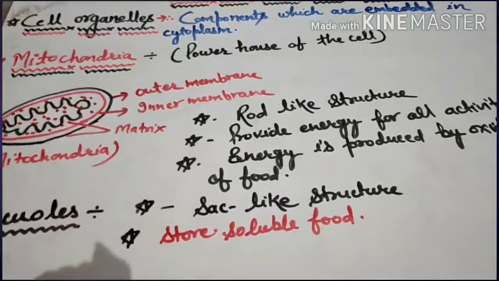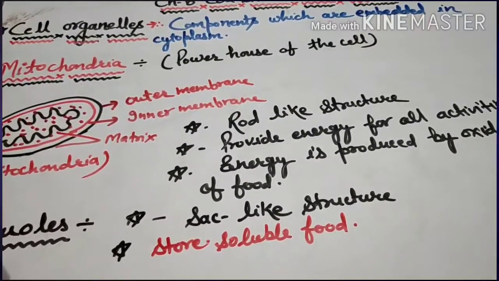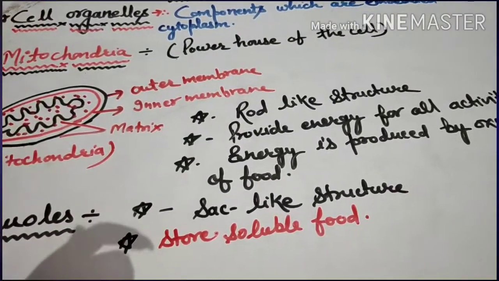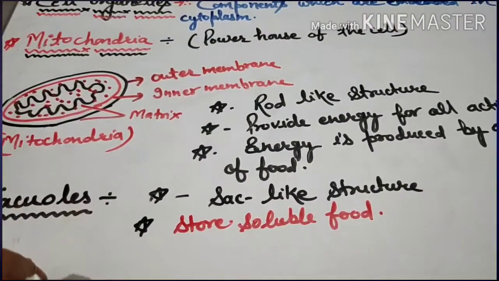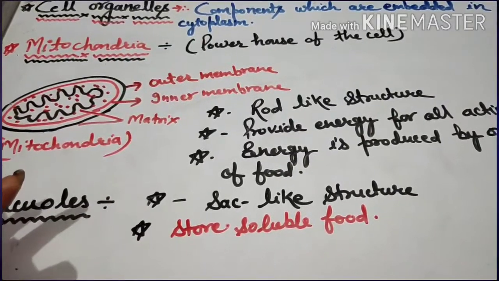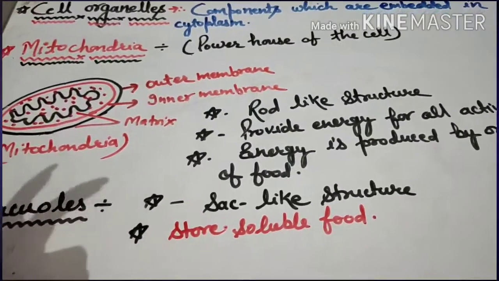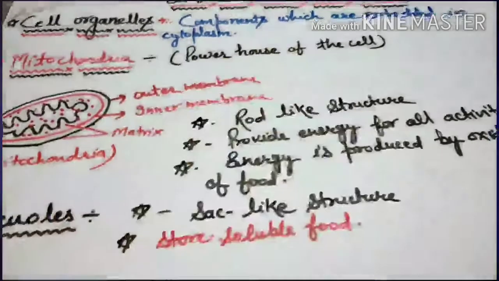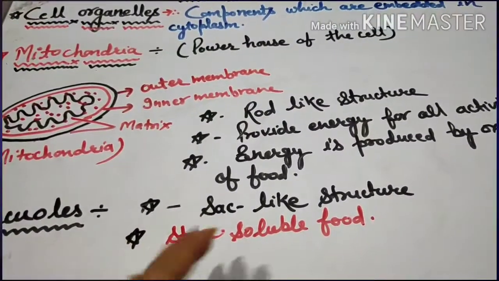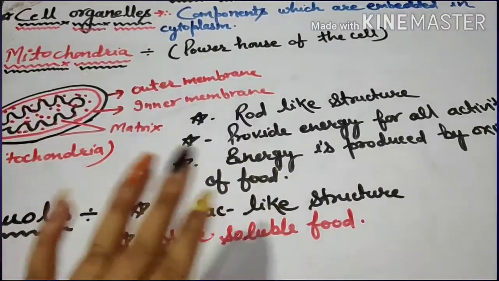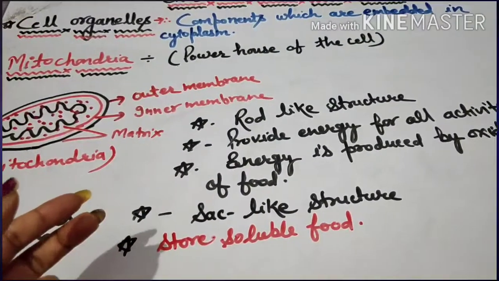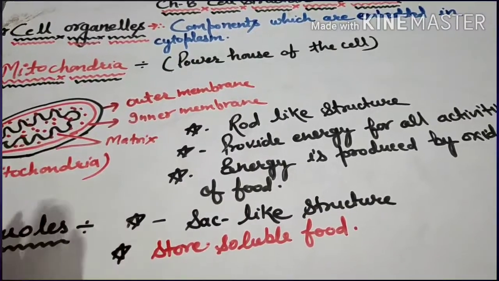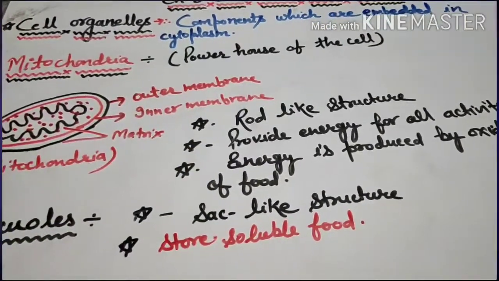Okay. And mitochondria have enzymes necessary for the oxidation of glucose, releasing energy in the form of ATP. ATP means adenosine triphosphate, and therefore they are called the powerhouse of the cell. Means they provide energy for all the activities, and this energy is produced by the oxidation of food. So that's why they are called the powerhouse of the cell.